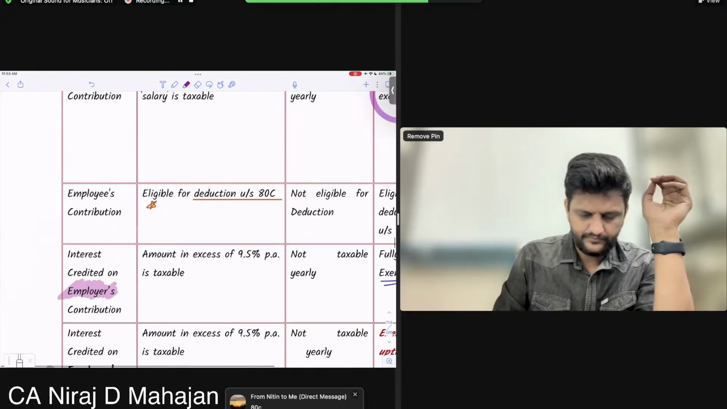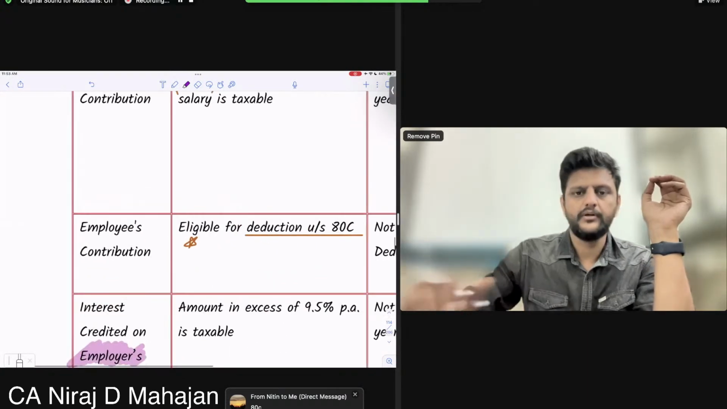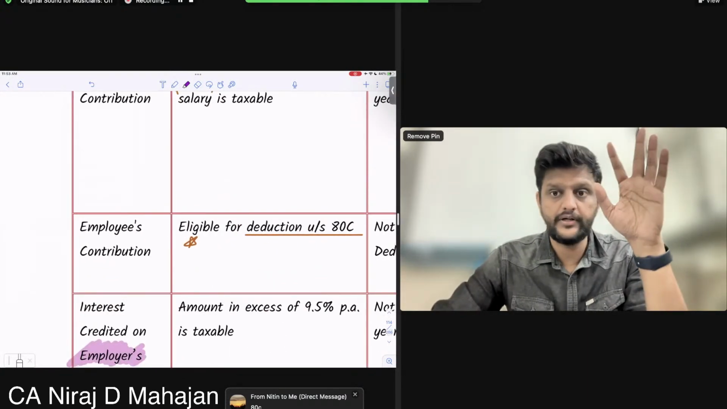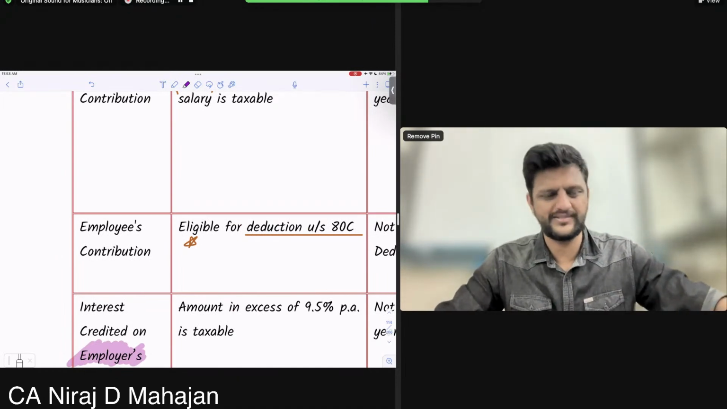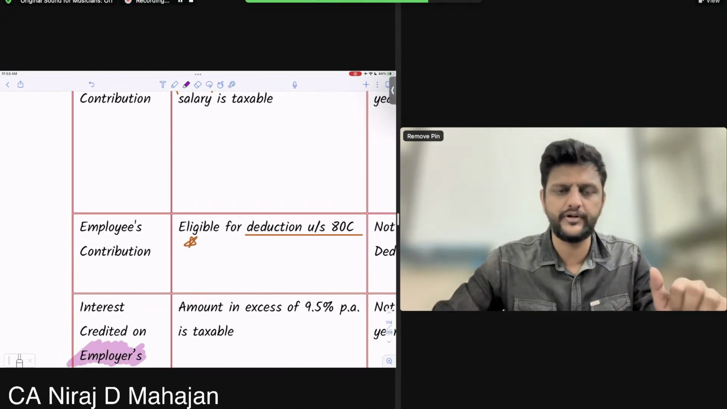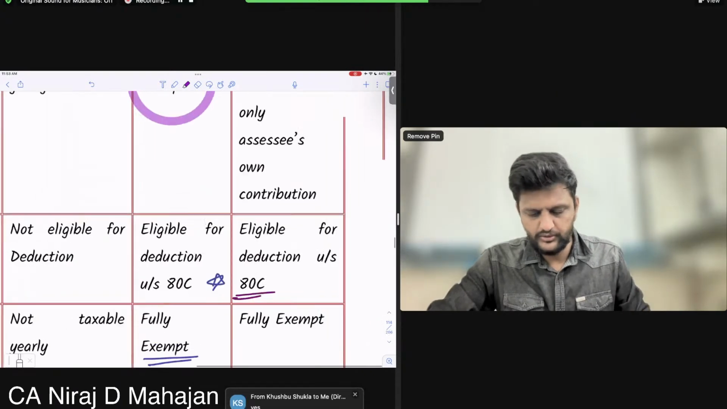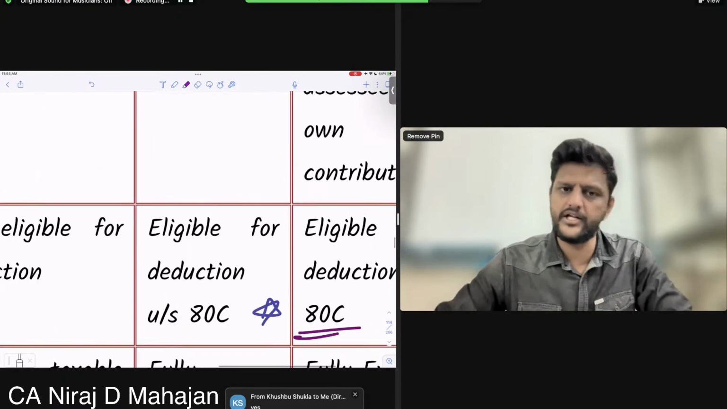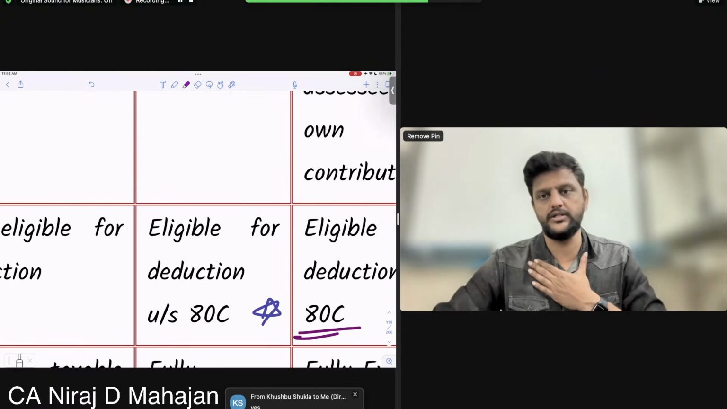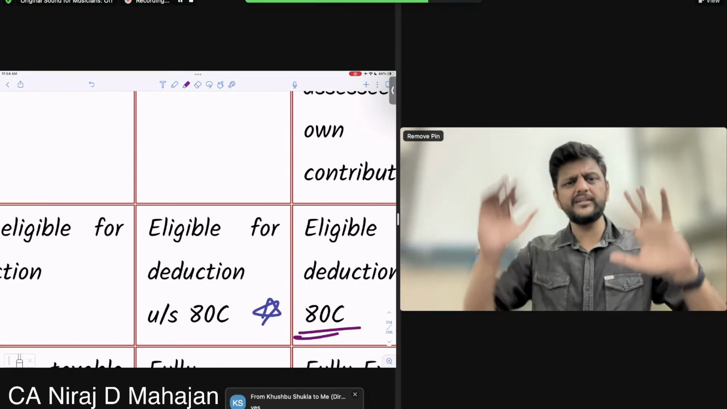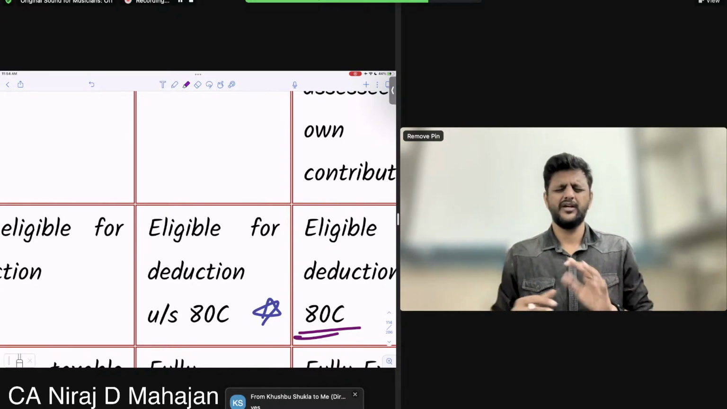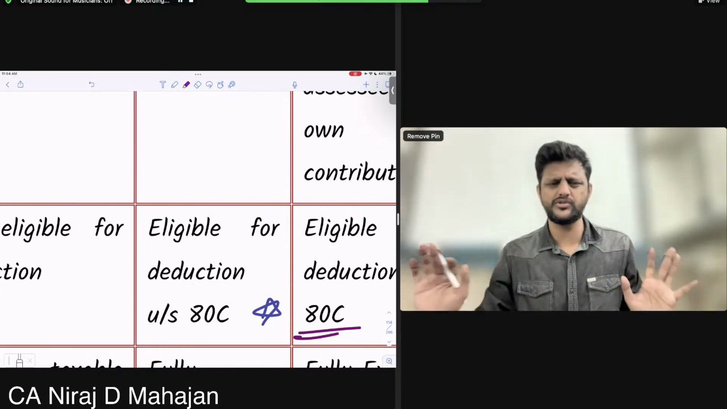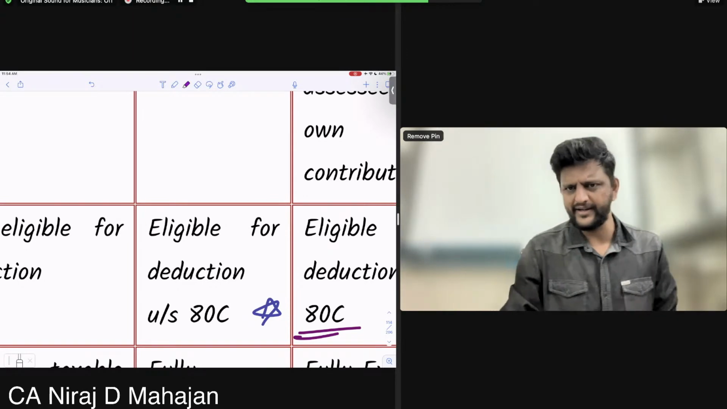Check here. Employee's contribution. Clear till here, Khushbu? Employee, when he contributes by himself or from his salary to the provident fund, recognized provident fund or even statutory provident fund, bacho, PPF, forget it right now, is eligible for 80C deduction. Clear till here? Let the employee contribute anything. It is expenditure for the employee. So whatever he contributes, he is allowed to take under 80C.